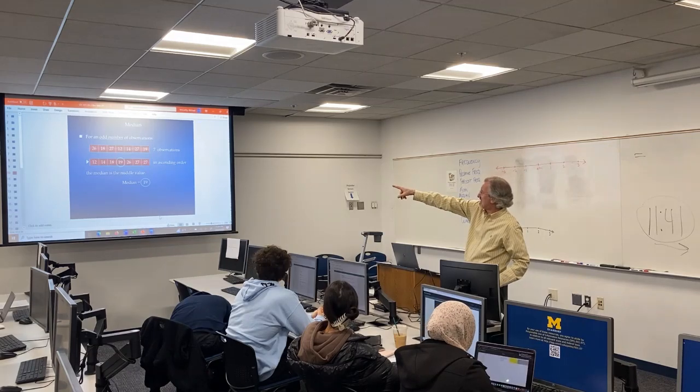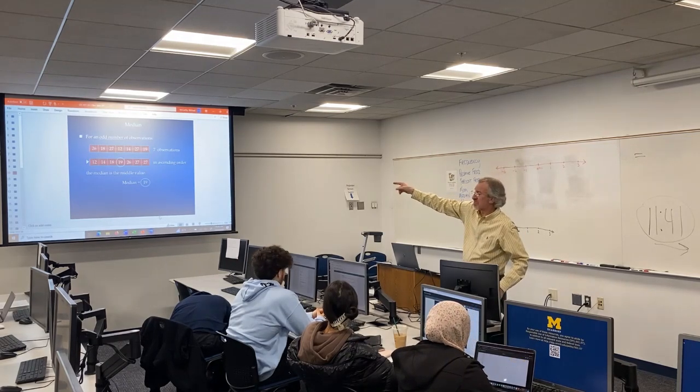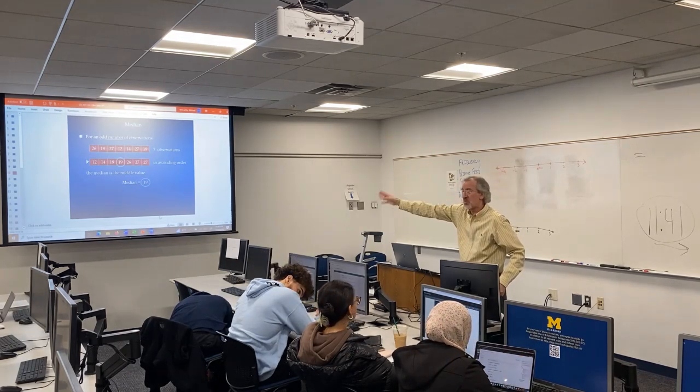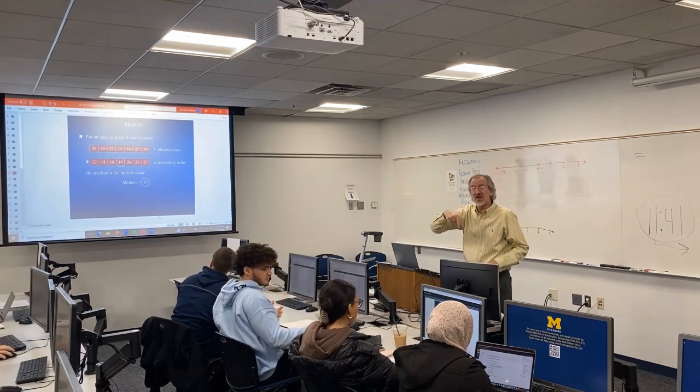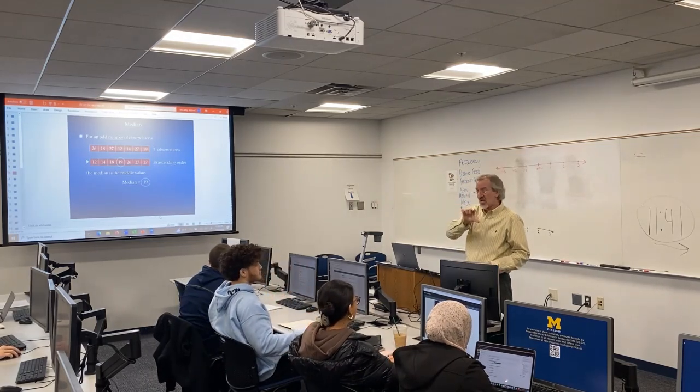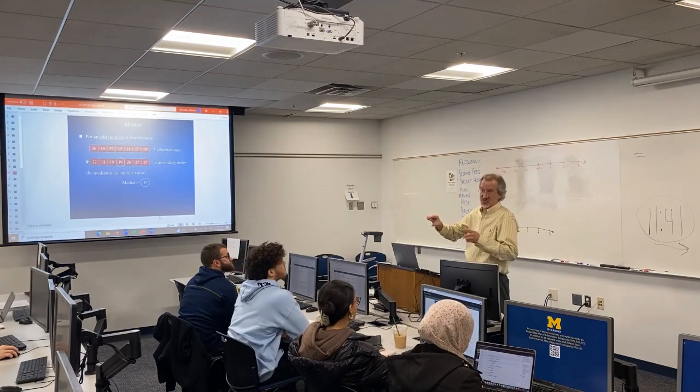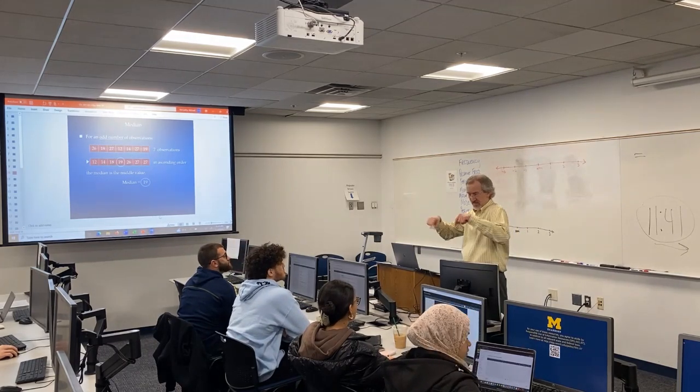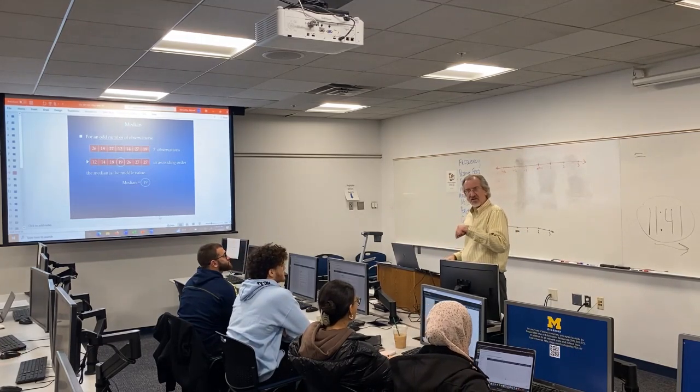Look at when we're at 19: 3 pieces of data to the right and 3 to the left. It's so easy to find the median, but you've got to show me on your homework that you took the data and put it in order from smallest to largest or largest to smallest. And then maybe show something of how you're trying to find the middle.